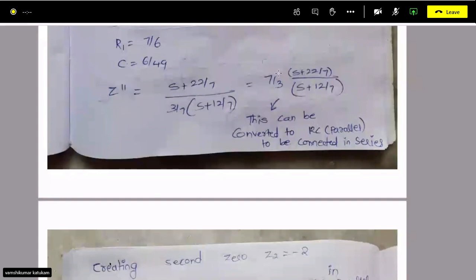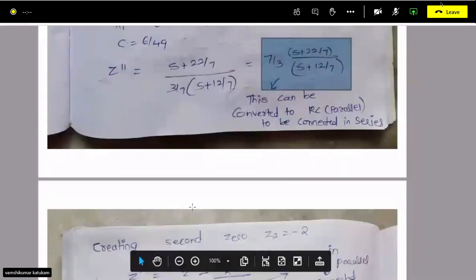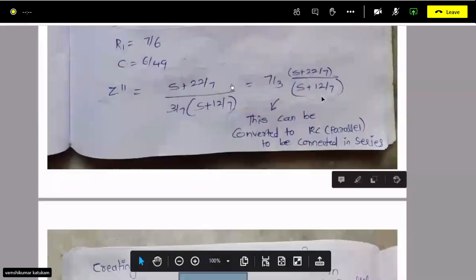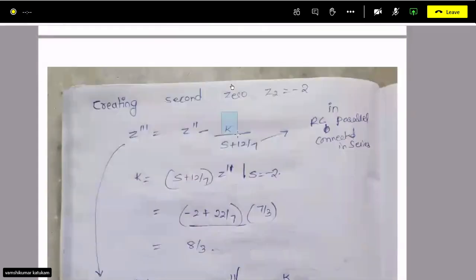this is our thing, 7 by 3, s plus 22 by 7, s plus 12 by 7. That is your Z11 dash. Now there is only one pole, so I am removing that pole. So minus k by s plus 12 by 7, right? So I have to obtain constant k. If I get this constant k, then my Z triple dash will be in this way.